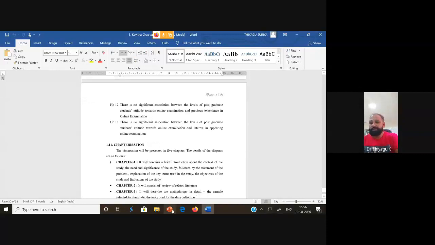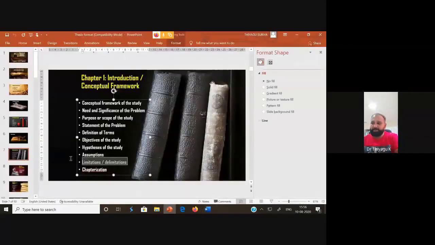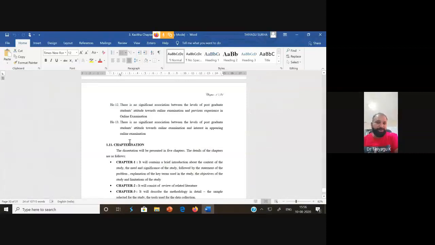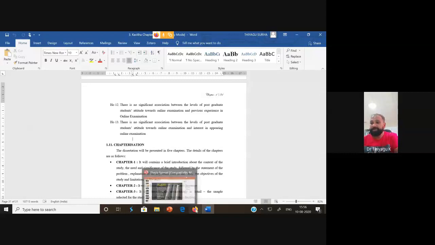Then after this, we can go with limitation and delimitation. In her thesis, she forgot to add the limitation and delimitation. That's why she skipped it. For the PhD level, you should incorporate it, even at the MA level also, but she forgot to add it. Then after this, we have to go with chapterization.